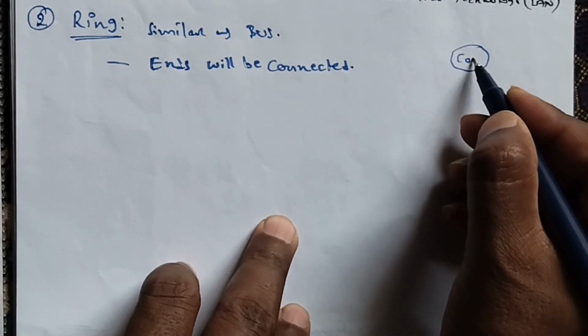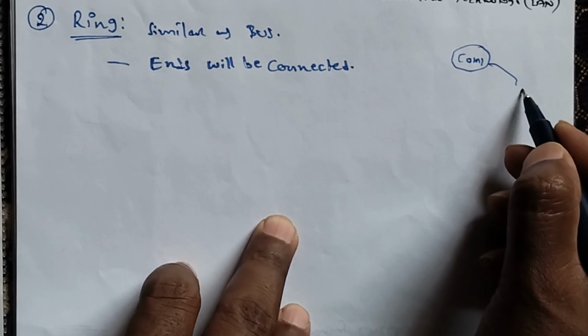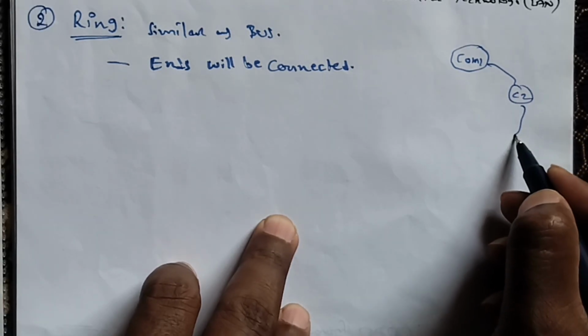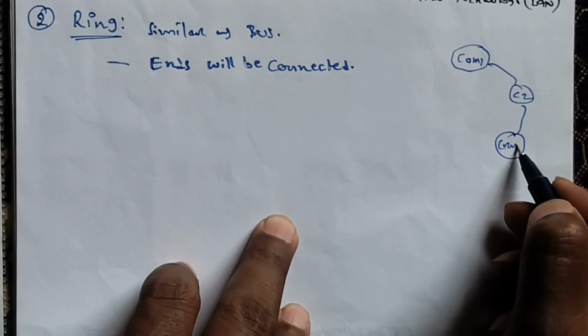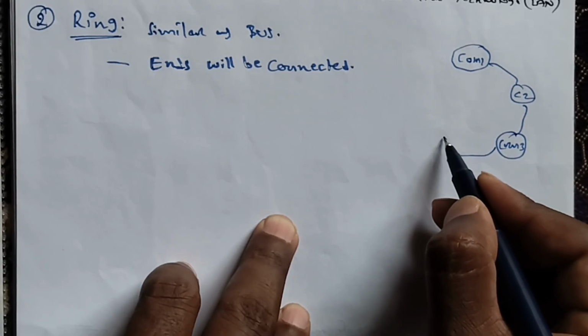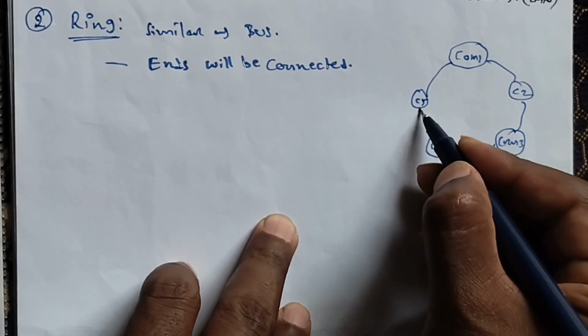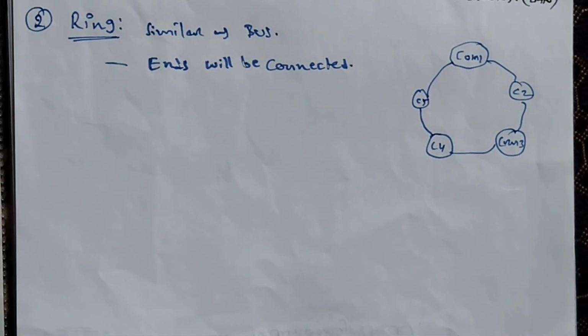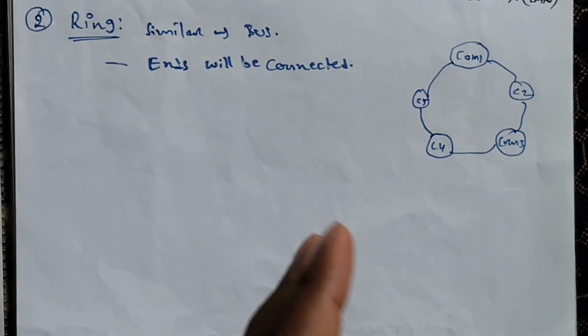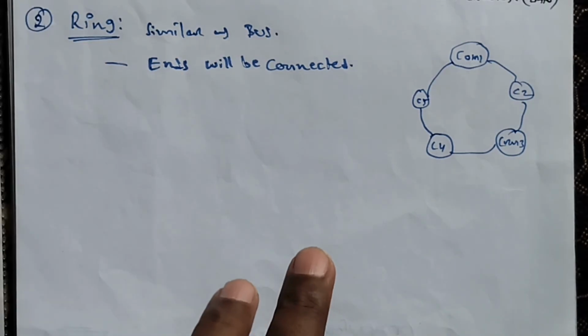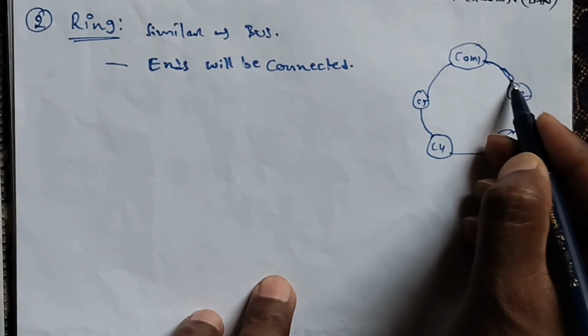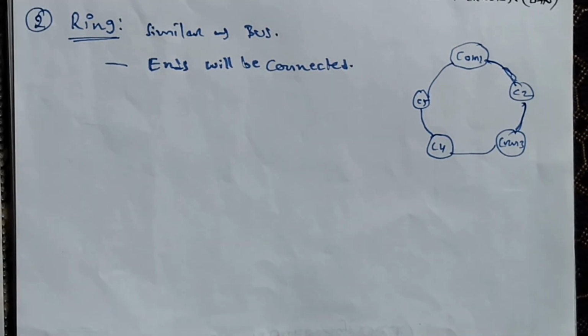It is computer 1, it is computer 2, assume it is computer 3, and it is computer 4, and it is computer 5. Here, when one computer wants to send data to another computer, the data will travel in the clockwise direction.